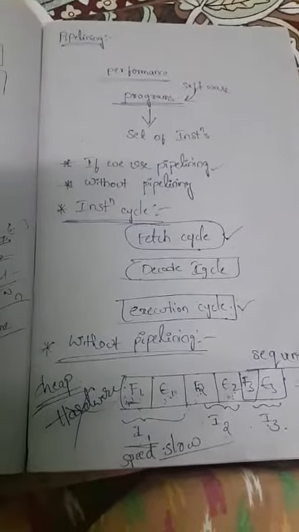Okay. So, now we will see what happens if pipelining is used in a computer. How can we achieve better performance, or execute multiple instructions or concurrent instructions at the same time? The answer is the pipelining concept.